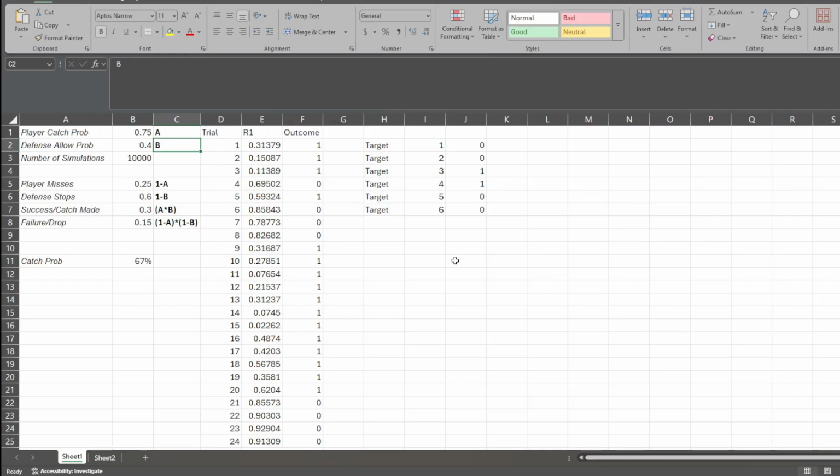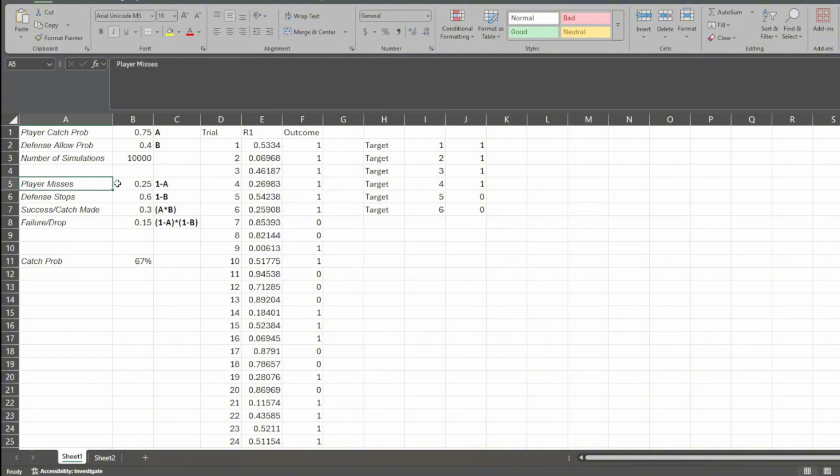Now, if you were to just simply take that information and say, okay, I'm going to say equals this number times this number, we're going to get 30%. So if you were to just take this information and multiply it across, you're going to see there's a 30% chance the player is going to make a reception. However, this information is too flat. It doesn't have enough information baked into it. So that's where Bayesian statistics comes in.